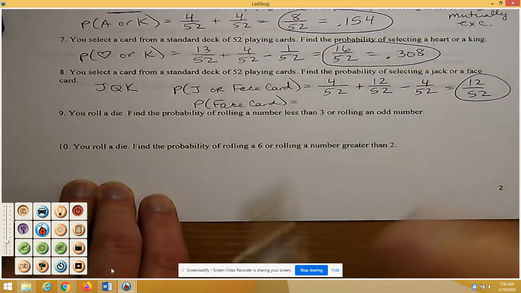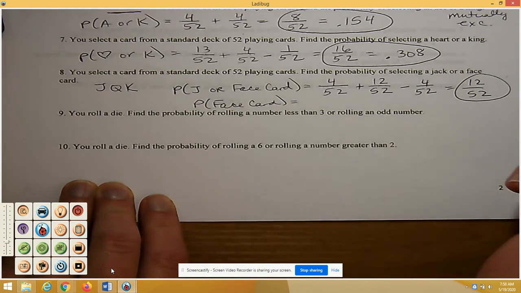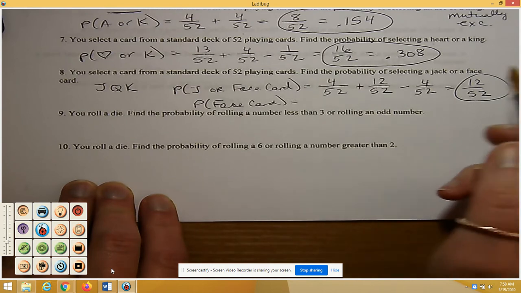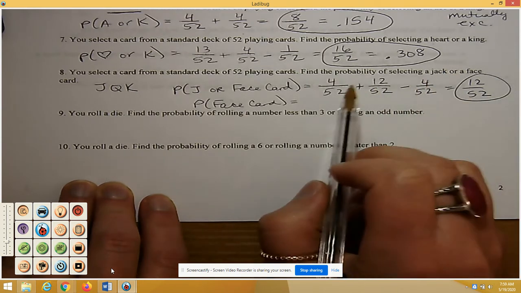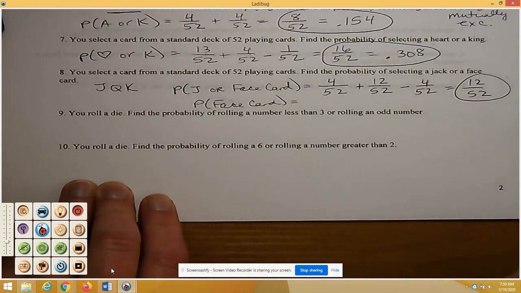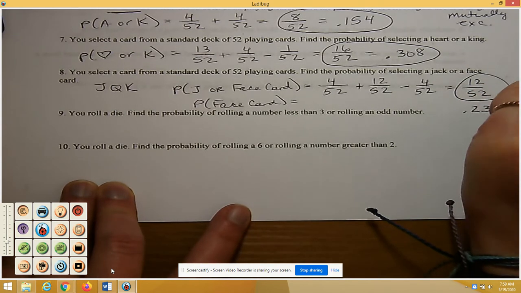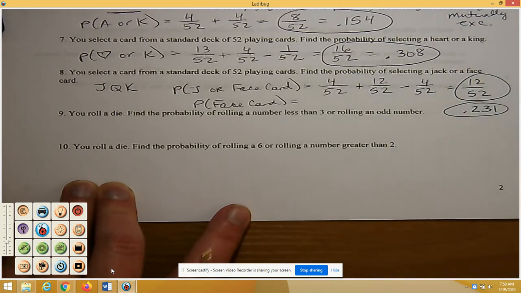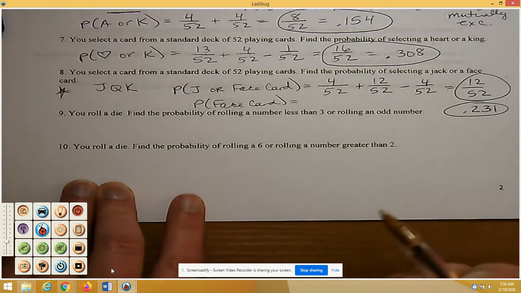So if you can recognize that all the jacks are face cards, you're really just doing the probability of a face card. This, I feel like, complicates it a little bit, but if that keeps it easier for you, then just write the whole thing out. It really doesn't matter. And then 12 divided by 52 is 0.231. Okay, so this is kind of a special case where all of the jacks were face cards.